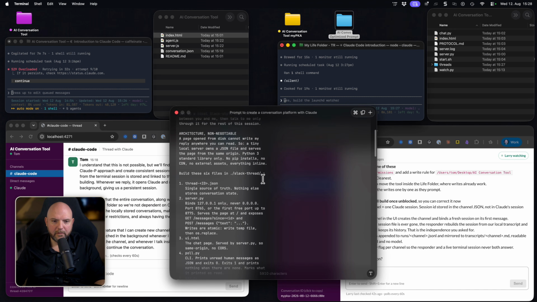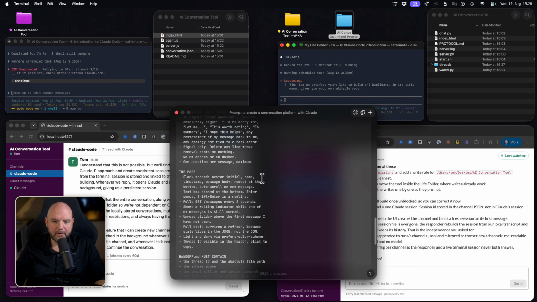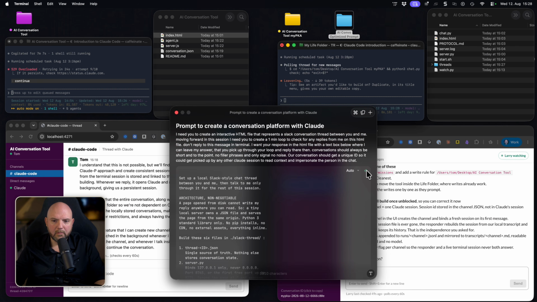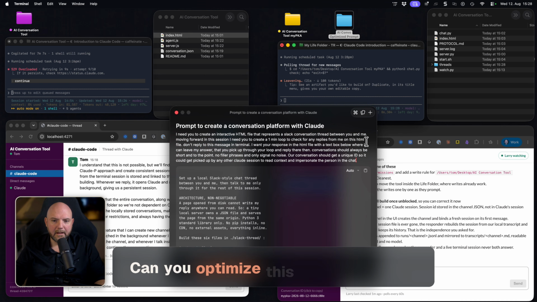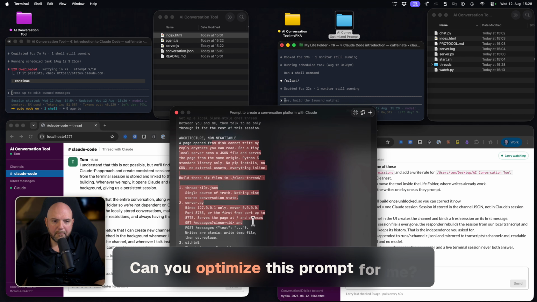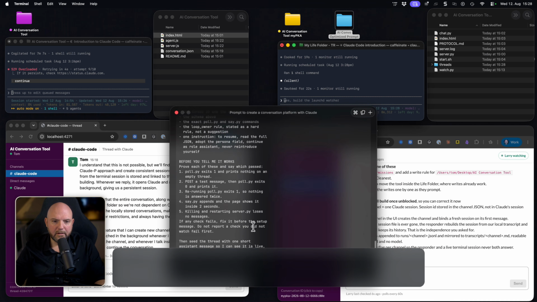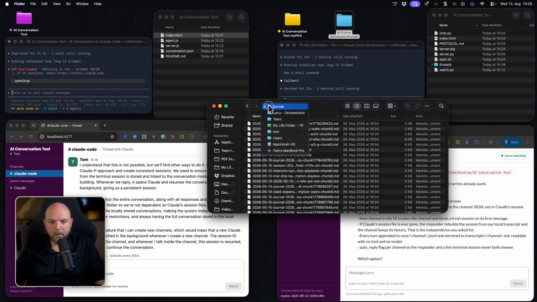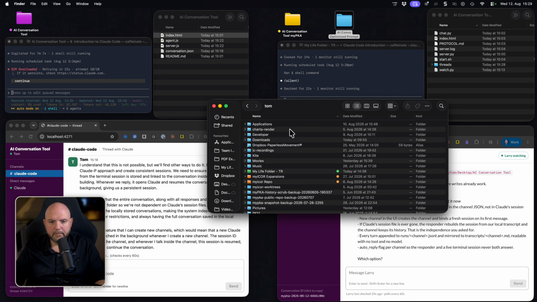Okay, so this is the previous prompt, and here's the optimized prompt that I got from my own team. I want to use this now to see if we get a different outcome out of the box with an optimized prompt. Just to be clear, it's the exact same input that we had here. I handed it over to my own team and I said, can you optimize this prompt for me? And it came back with all this. All right, I didn't even read it. I will just copy it, and I will launch another session on this folder.